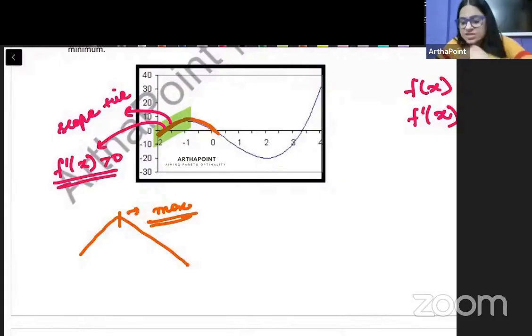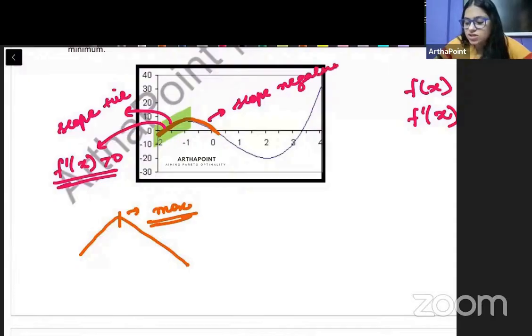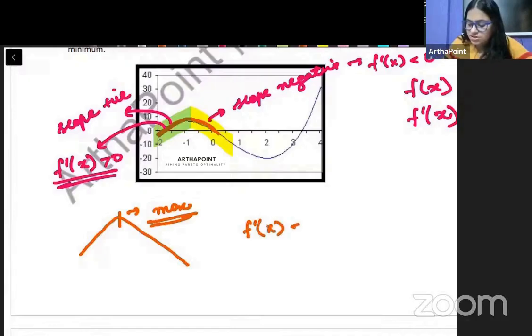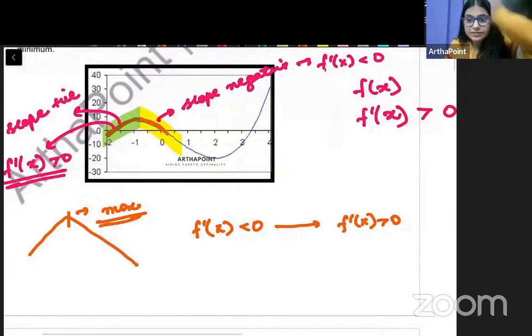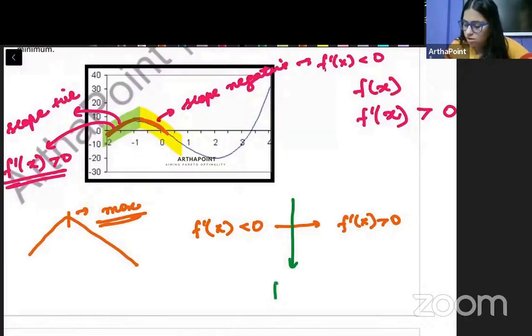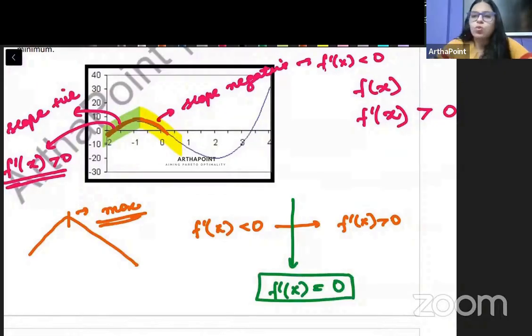And function decreasing means the slope should be negative. Slope क्या है? f dash x. So function decreasing means f dash x less than 0. तब ये यहाँ पे negative हो गया. Right? So in between, just notice, I am going from f dash x less than 0 towards f dash x greater than 0. It means that in between, there must have been a point, ऐसा एक point आया होगा, such that my f dash x would have been equal to 0.